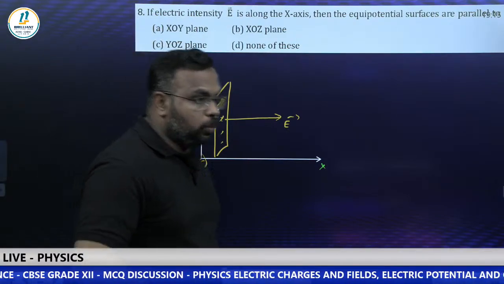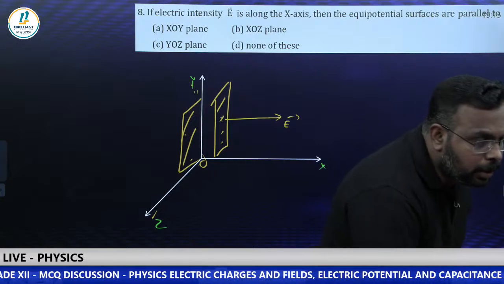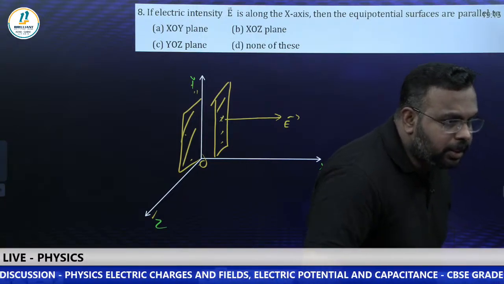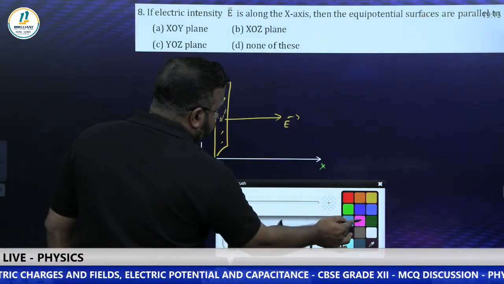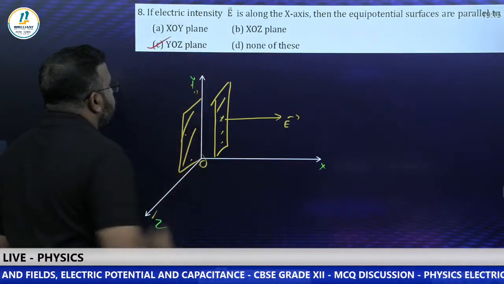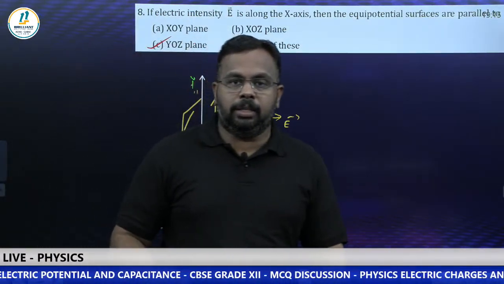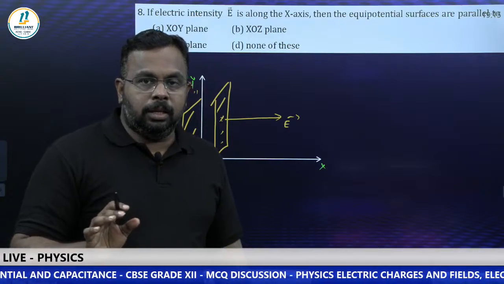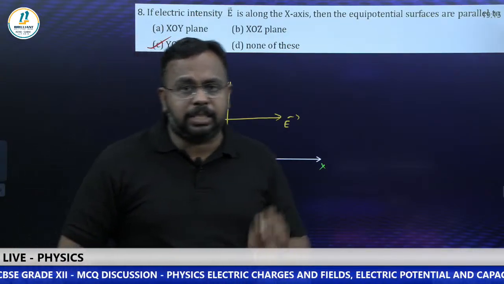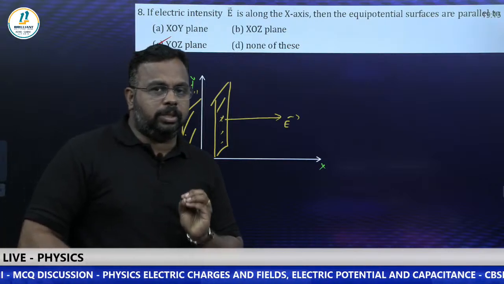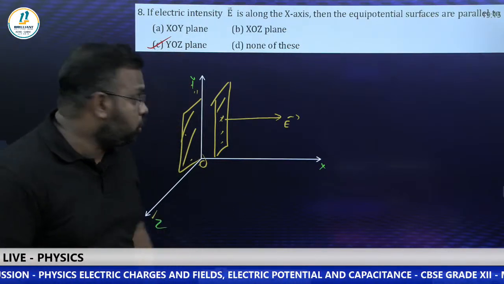Is it clear? So which is the option? Yes, Ansar is saying it's option C. Yes, Satvik, right answer. It is option C. Option C is the right answer for this question, YOZ plane. Clear or not? Okay, so important, read the question carefully. You can easily answer this. Don't make silly mistakes. Always you need to double check your answer while doing MCQs.